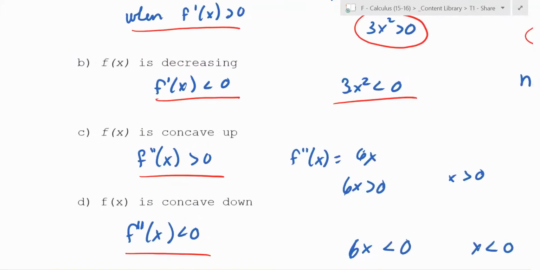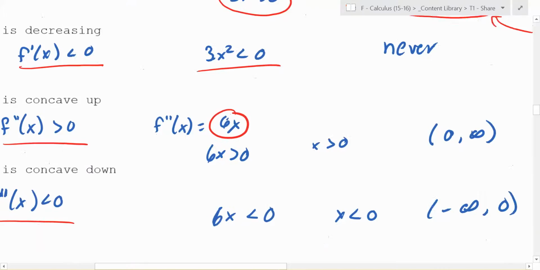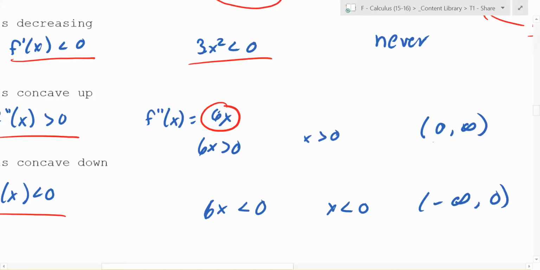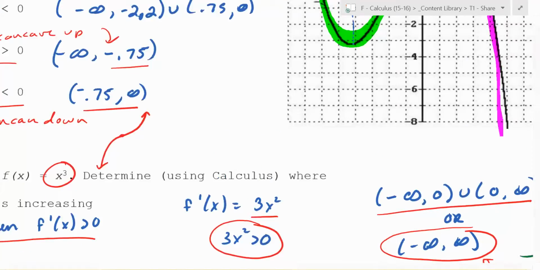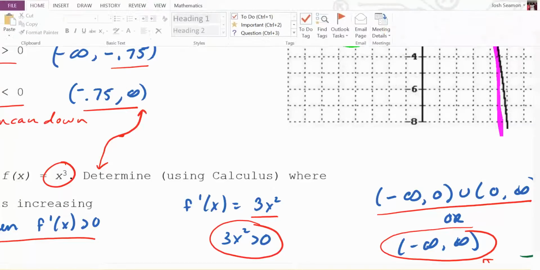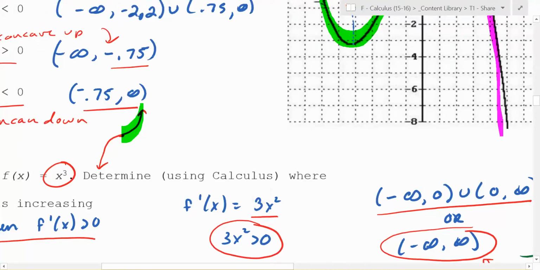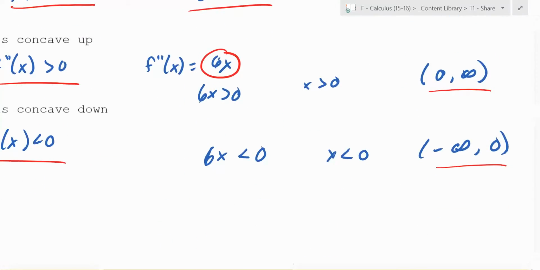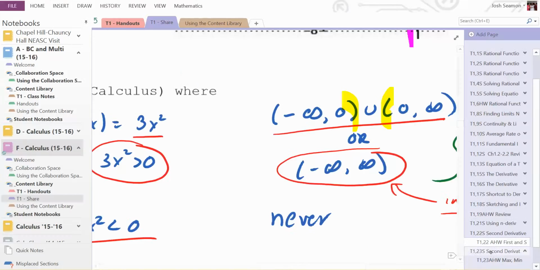Okay, and then the second derivative. The second derivative is 6x. Where is 6x greater than 0? From 0 to infinity. And where is it less than 0? From negative infinity to 0. Look at the graph again. Where is it concave up? It's concave up from 0 going, oh, that's the wrong color, right? What color did I use? I think I used green, right? So if that's the graph of x cubed, concave up is right here, 0 to the right. And where is it concave down? To the left of 0. So does that match the algebra down here? Yeah, where is it less than 0? It's less than 0 when x is less than 0. Cool, yes? So we're going to go down to second derivatives.